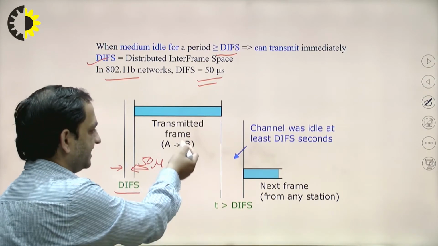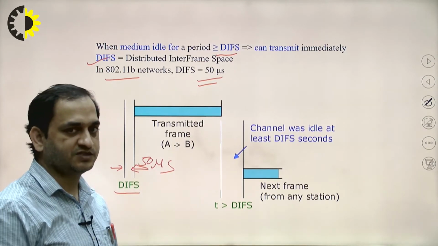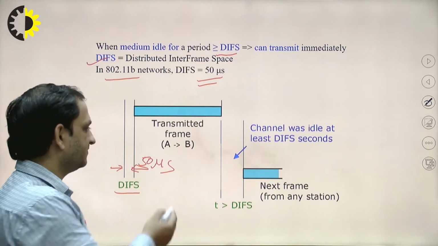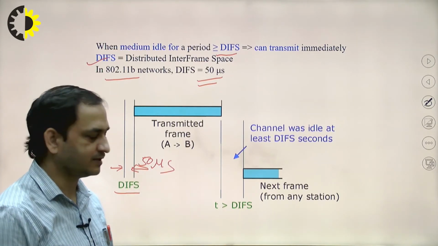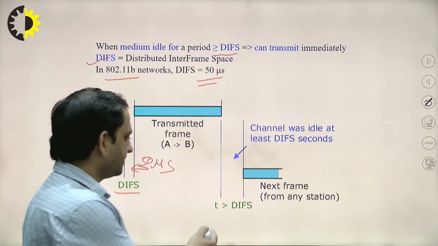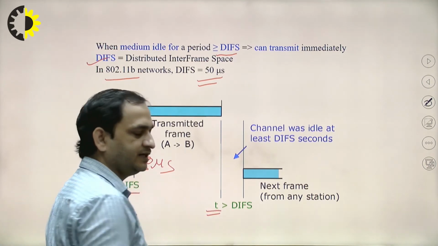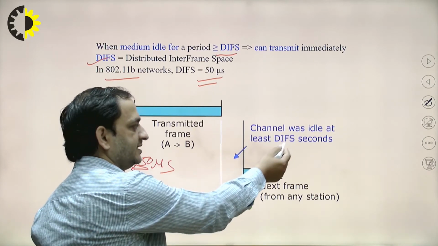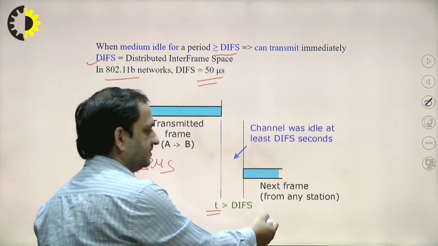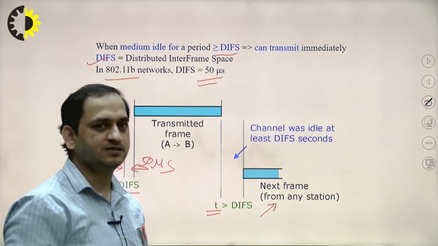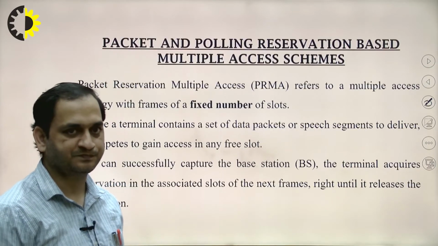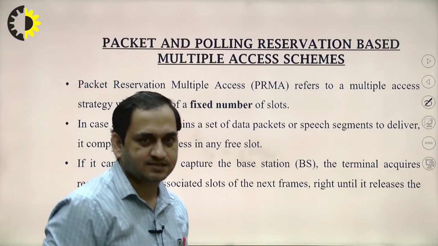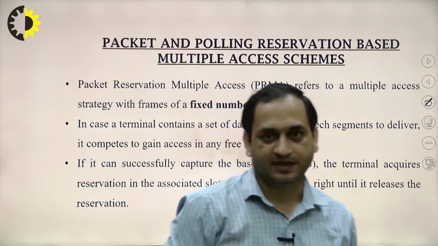After this period, any of the mobile stations can transmit the signal, from A to B for example. So this time period must be greater than DIFS. The channel was idle at least DIFS seconds, and the next frame can be transmitted from any other mobile stations. Okay. So next is PRMA.